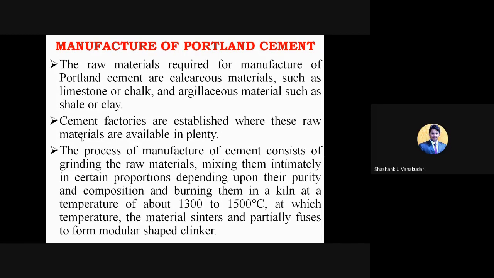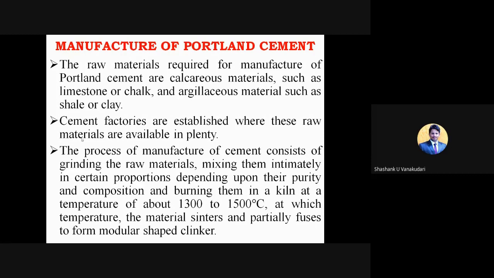Okay, and here the process of manufacture of this cement consists of grinding the raw materials such as argillaceous material and calcareous materials and mixing them intimately in certain proportions. Depending upon the quality of the material, they consider the proportions. Might be 1 is to 1, 1 is to 2, 1 is to 3, or 3 is to 1.